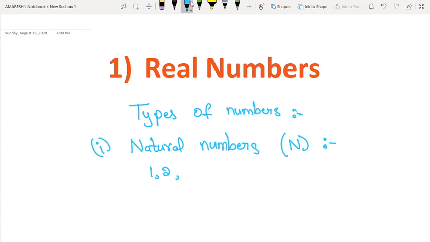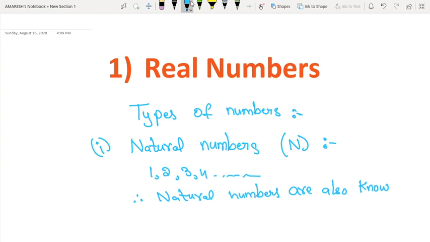Examples are 1, 2, 3, 4, so on. These numbers are endless. Where natural numbers are also known as counting numbers. This is very important.